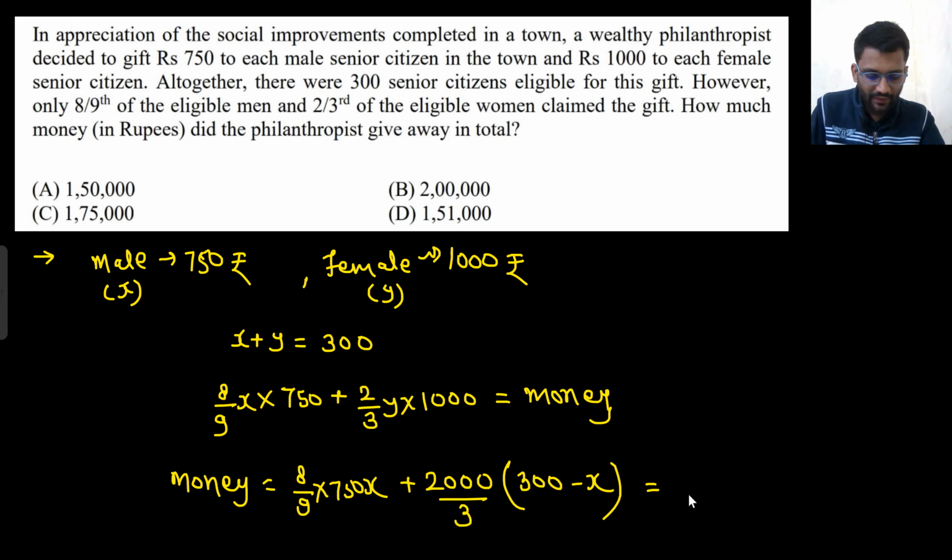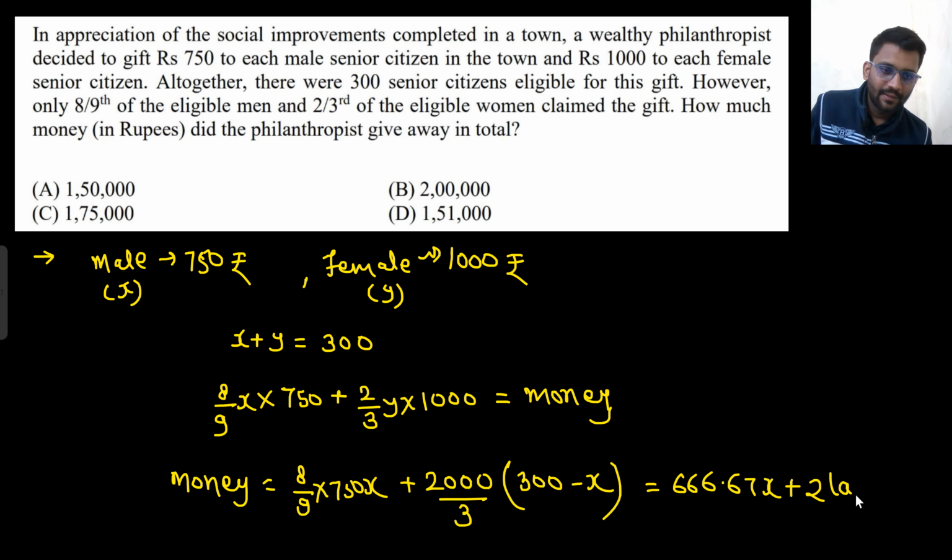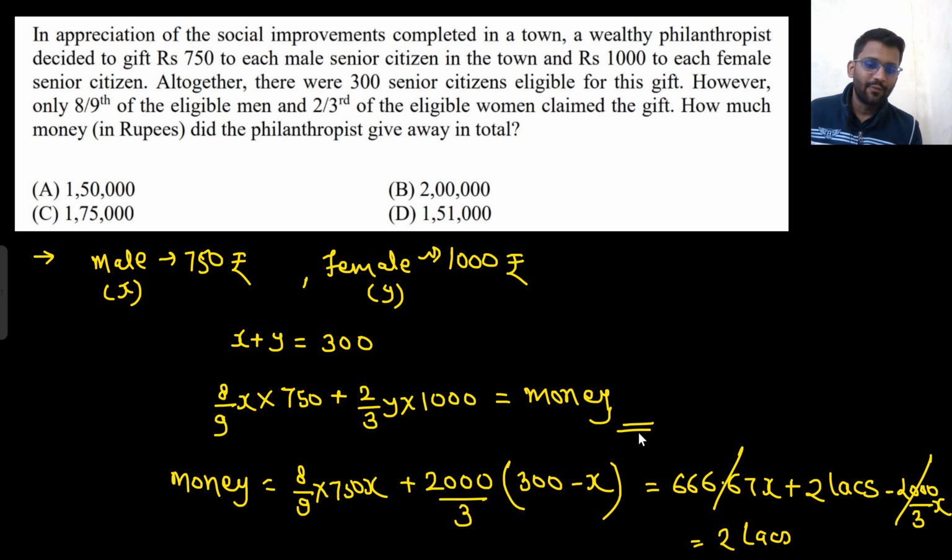So 8 by 9 into 750 would give you 666.67x, plus this would give you 2 lakhs minus 2000 by 3 x. So 2000 by 3 x would be 666.67x. So this and this would get cancelled, so the final answer would be 2 lakhs. If you had seen this and given up, it would cost you 2 marks, right? But if you had just solved one more step, you would see that x and x are getting cancelled. So your final answer is 2 lakhs.